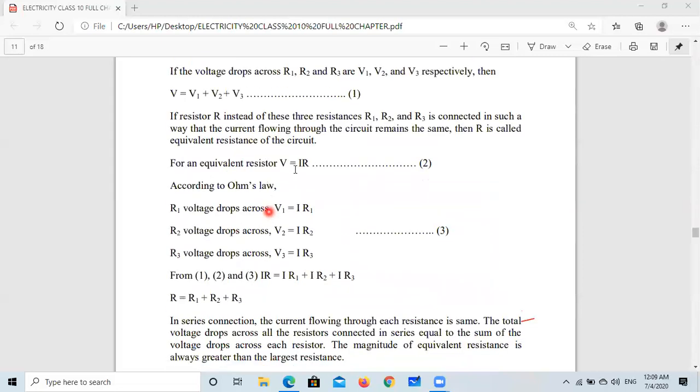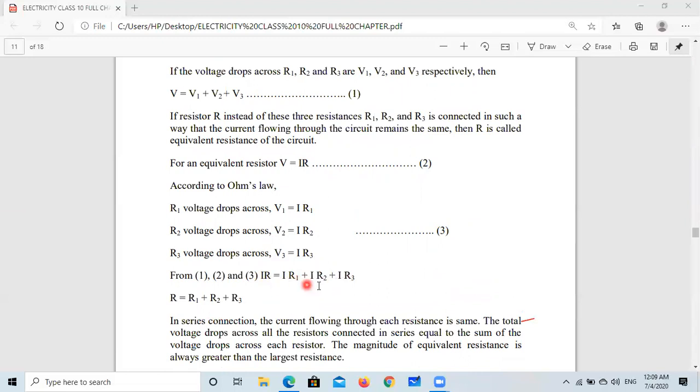So here V is equal to IR. But here V is what? V1 plus V2 plus V3. So we can say IR1, IR2, IR3, and V equals IR. So in place of V equals V1, V2, V3, V is IR, and V1, V2, V3 are IR1, IR2, IR3. I can be cancelled from each term, so R equals R1 plus R2 plus R3.